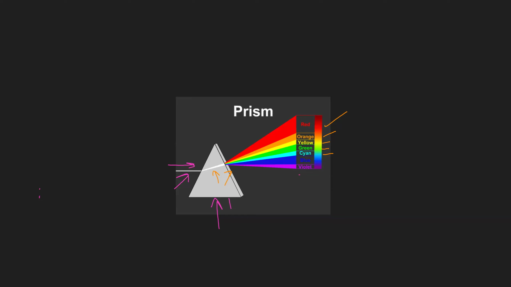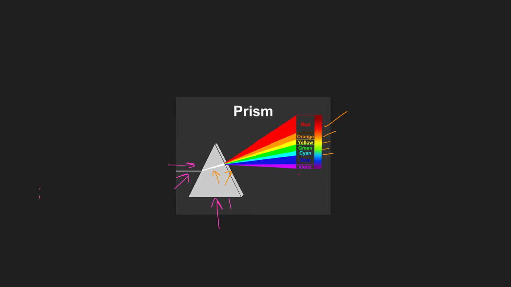Okay, mainly these colors, and keep the order of them. I need to remember the order of these colors: red, orange, yellow, green, cyan, blue, violet. Red has the highest wavelength, while violet has the lowest wavelength. And red has the least frequency, while violet has the highest frequency. That means violet has the highest frequency, and based on that, it has the highest energy.